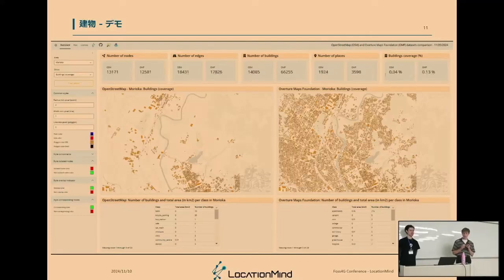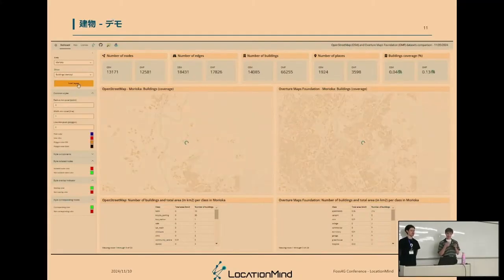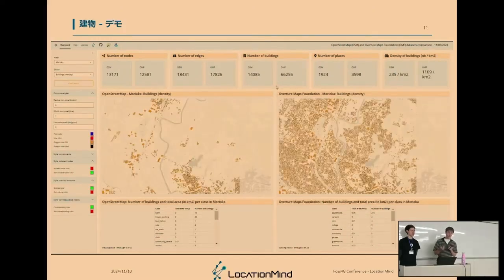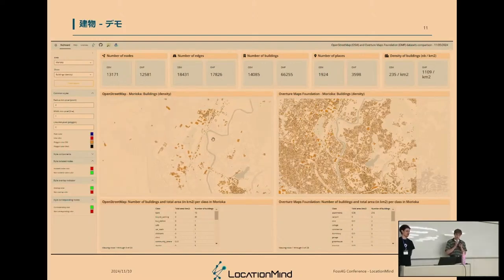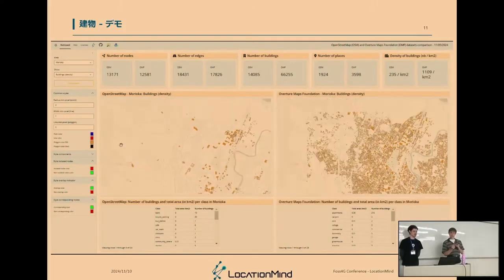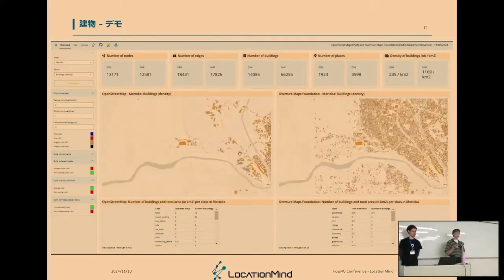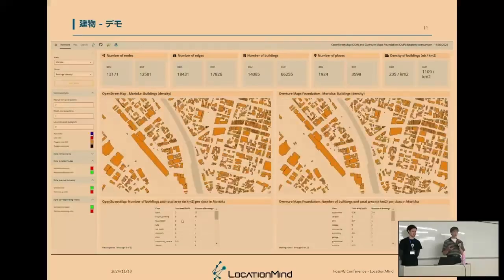So it gives an idea of how much data there is, but we can also change the information that we want to display. We displayed before the coverage, and now we are talking about the density. Actually, it's the same layer that is displayed, but the information, as you can see on the top right, is different. And so that gives an idea of the differences between the 2 data sets in this area.